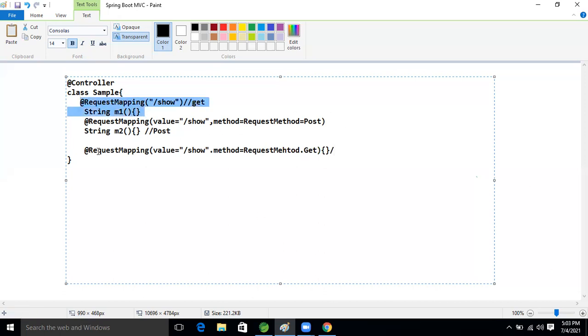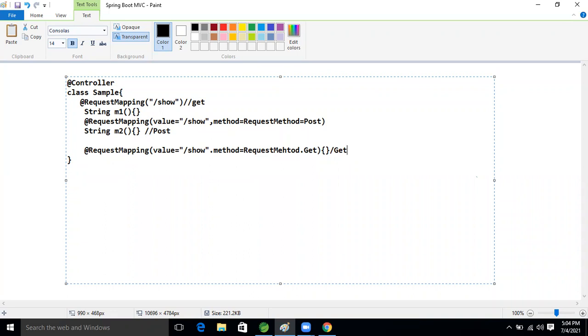It is valid only when one is the POST methodology. We can use the same URI with two methods, but the request method should be different. If it is the same, we will get an error. Okay, clear?